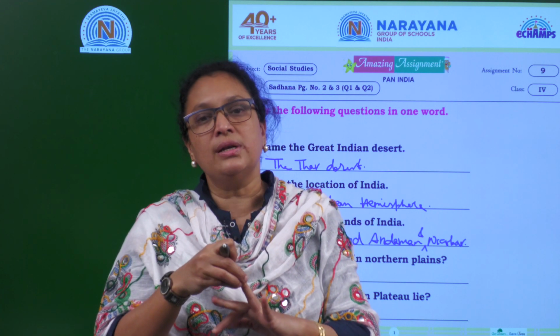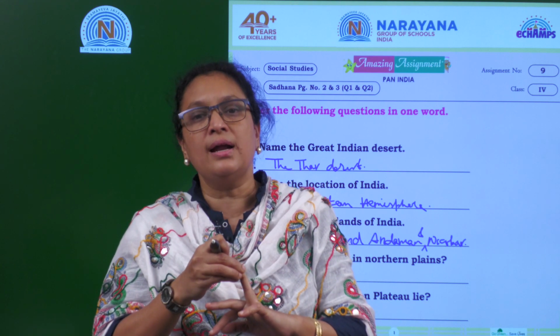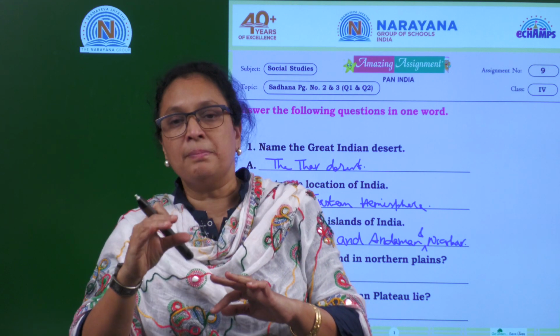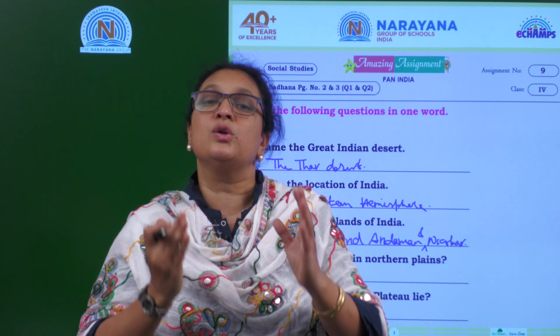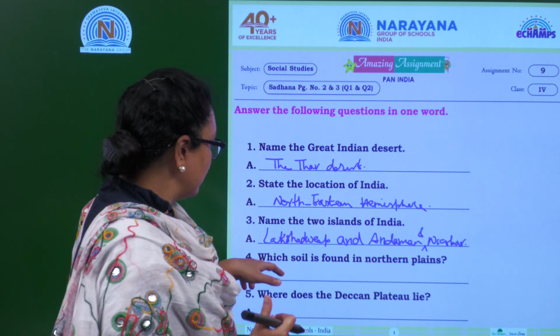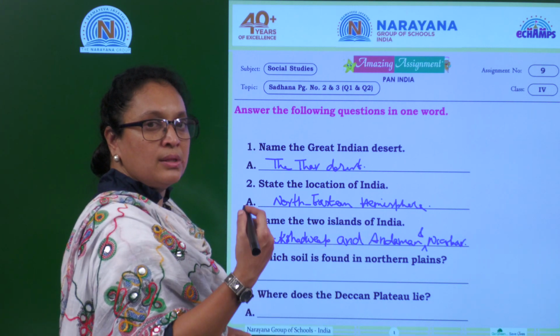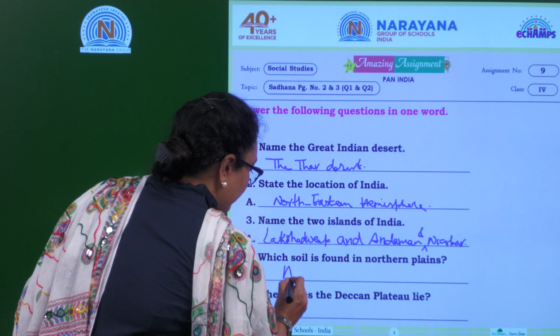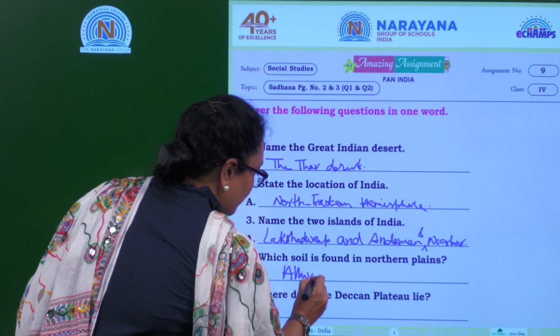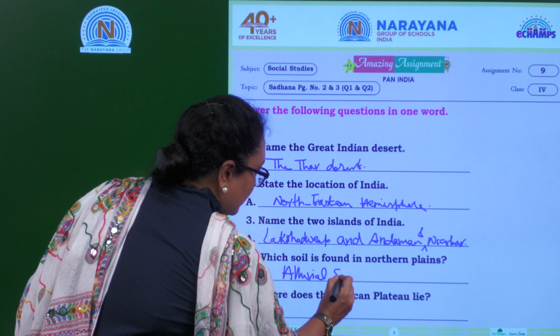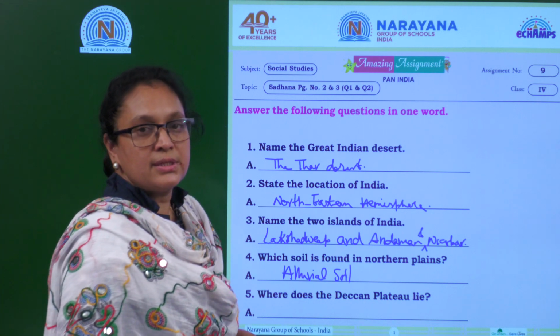Coming to the alluvial soil, it is blessed with so many nutrients. The northern plains and the coastal plains are blessed with alluvial soil. So the answer for this is alluvial soil. Is it clear?